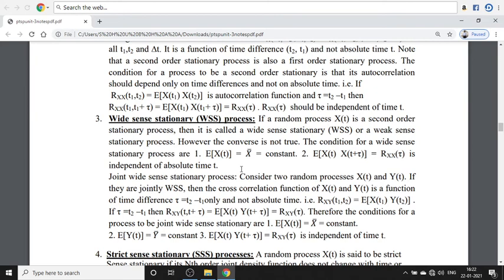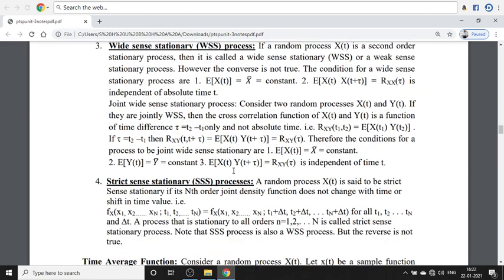So in the case of jointly wide sense stationary processes, we consider two different random processes, for which we have the joint distribution density function, that is WSS. Then the cross correlation of X(t) and Y(t) will be... In tomorrow's class we are going to continue the session with the remaining two processes, and study the statistical properties of the random processes.